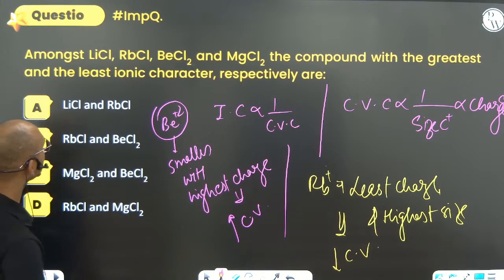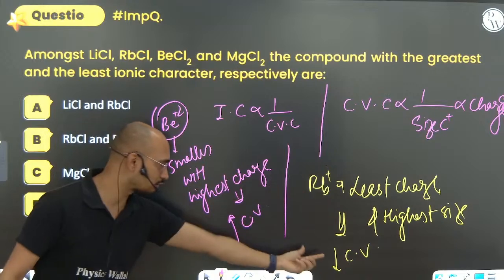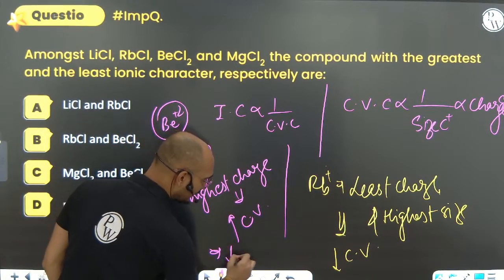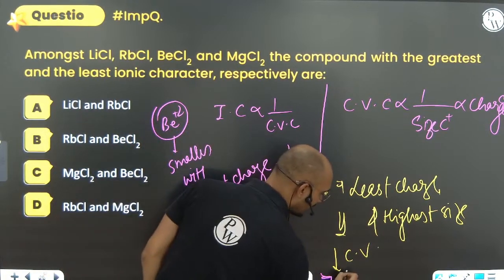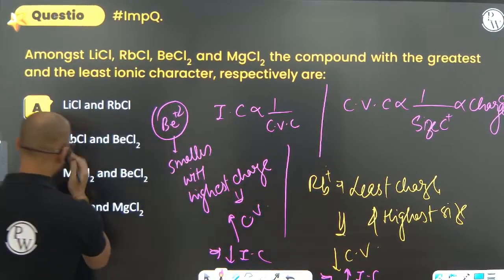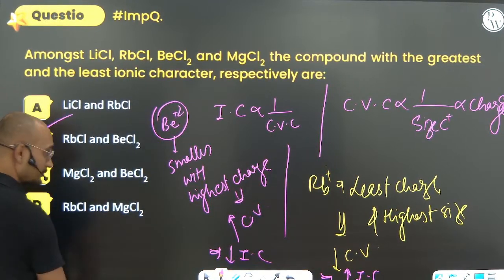We have written covalent character, so for ionic character, RbCl will have the highest ionic character and BeCl2 the least. So RbCl and BeCl2, Option B. Very good question.